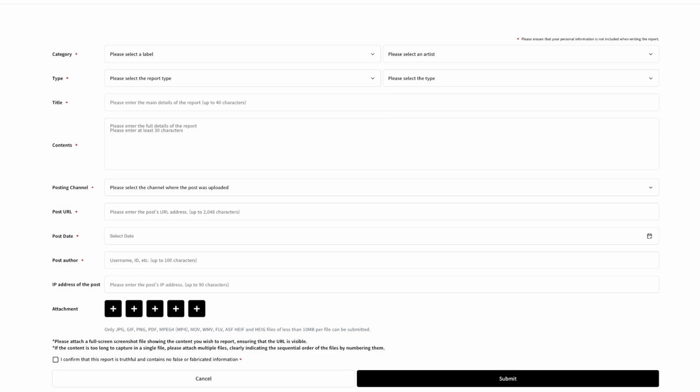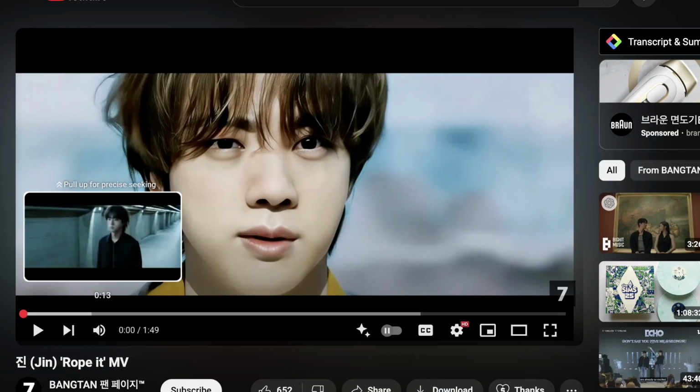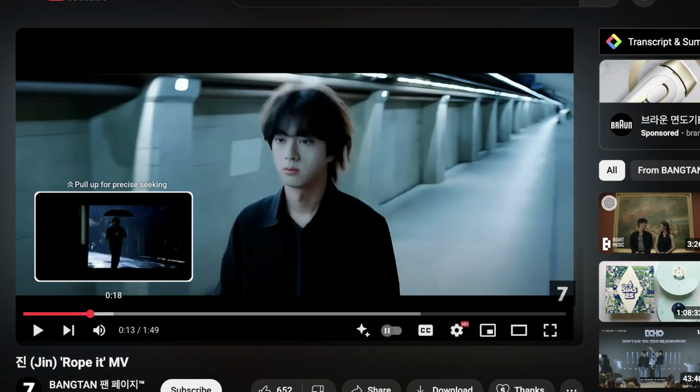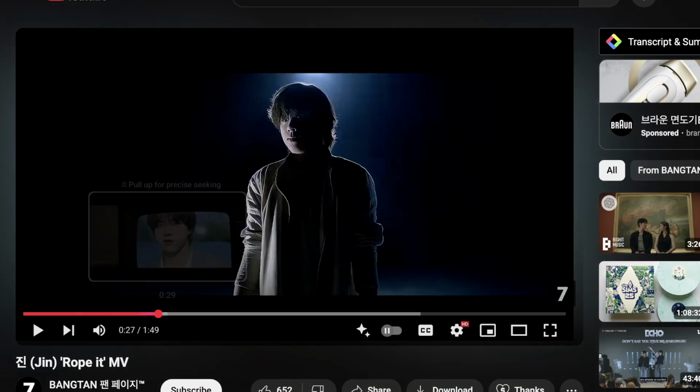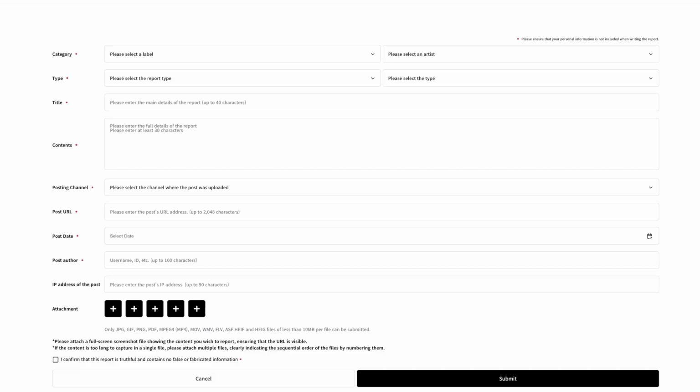Now in this video, I'm gonna use two examples. This is a video that utilized AI generated footage of BTS Jin. So that will actually fall under deepfake.